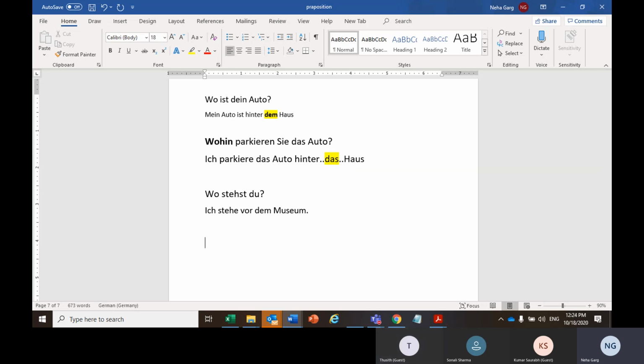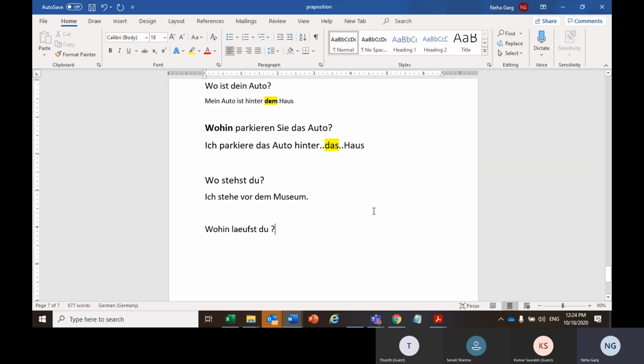But if I'm asking you, wohin läufst du? So this is a with umlaut. Since my German keyboard is not working, no umlaut, so after each umlaut, I'm adding extra e. So wohin läufst du? Now you have to tell me.